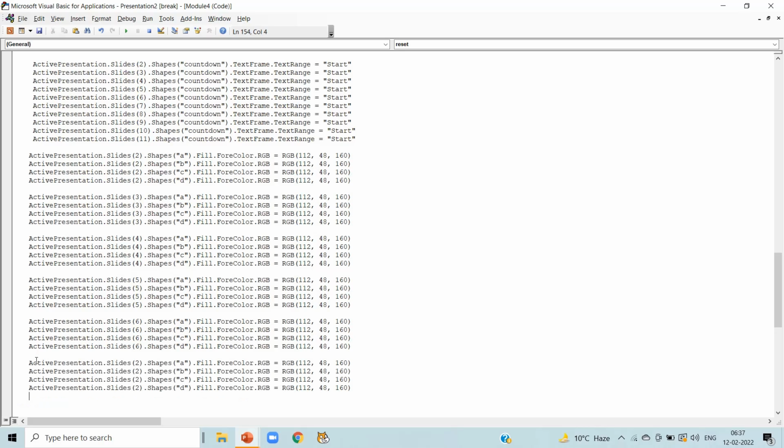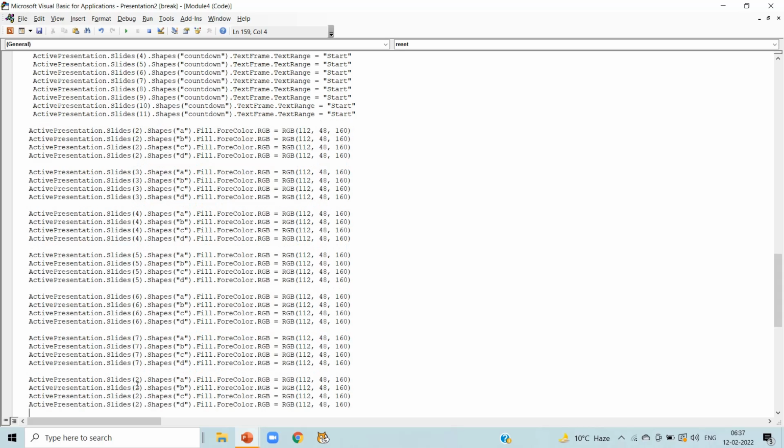Again press enter and write slide number 7 in A, B, C, D shapes. Again press enter and write slide number 8 in A, B, C, D shapes.